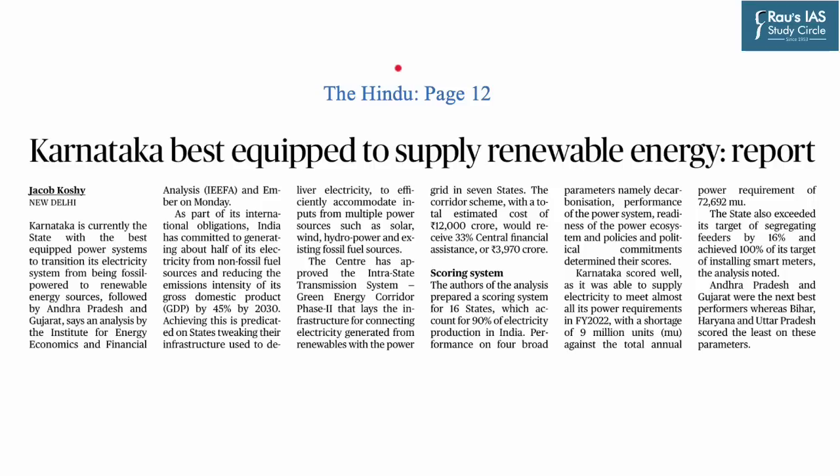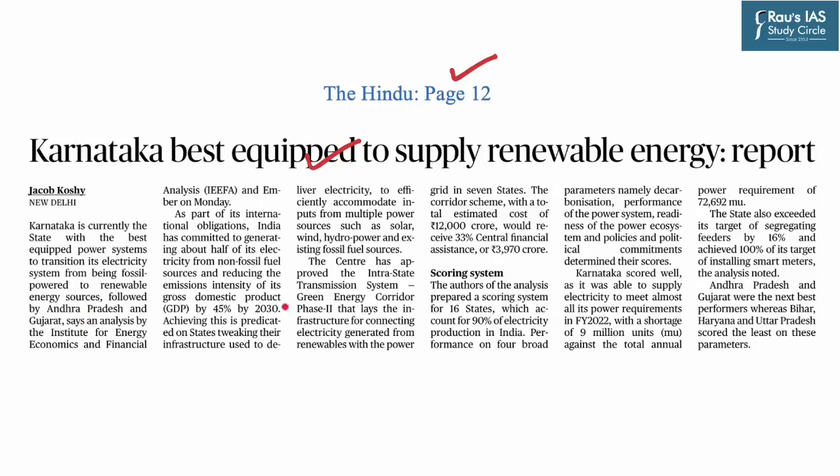So our next practice question is based on this particular article which appeared on page number 12 of The Hindu. So recently, the Institute for Energy Economics and Financial Analysis has released a report. As per this report, Karnataka is currently the state with the best equipped power system to transition from a fossil fuel based energy system to renewable energy sources. And Karnataka is followed by Andhra Pradesh and Gujarat.